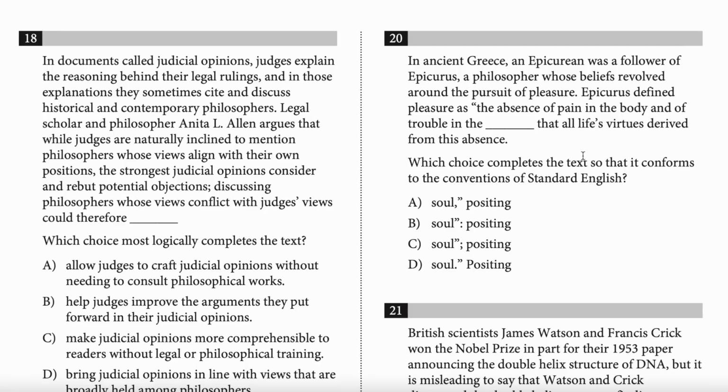So interestingly here, the right answer is A. I'm going to plug it in. Epicurus defined pleasure as the absence of pain in the body and trouble in the soul, positing that all life's virtues derive from this absence. All you need there is a brief pause. So the comma works. Yeah. But here's the big takeaway here for this question.